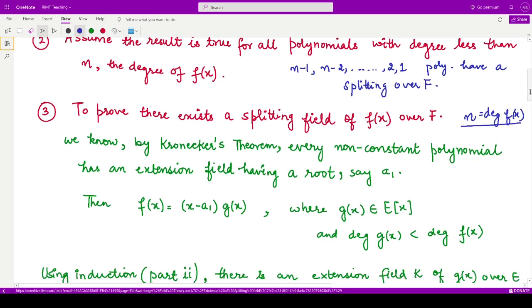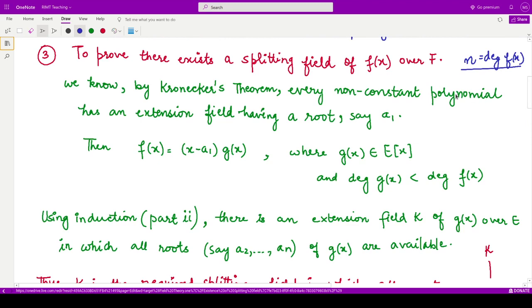For that, firstly we'll see whether there is some extension for such a polynomial. If yes, the next task would be what would be the nature of this extension. Is it the splitting field or what? To prove this, firstly we'll see whether such an extension exists or not.